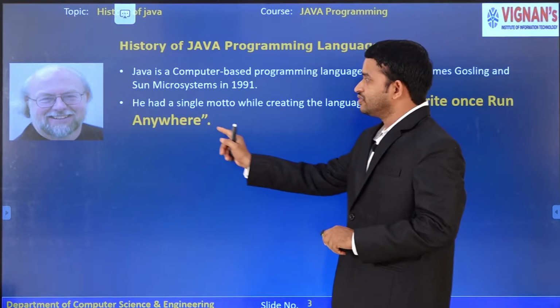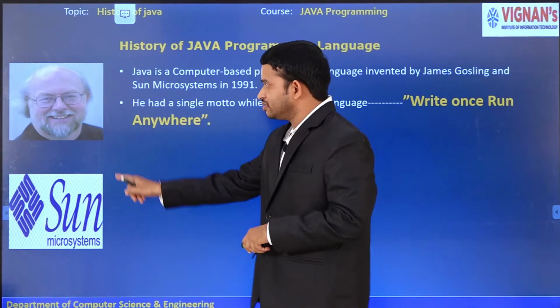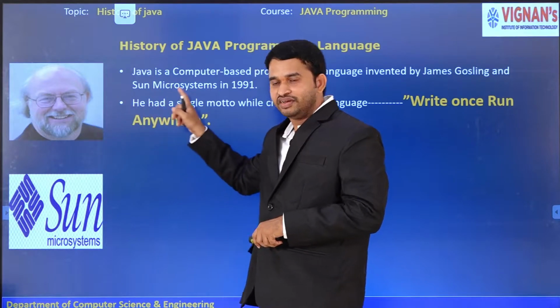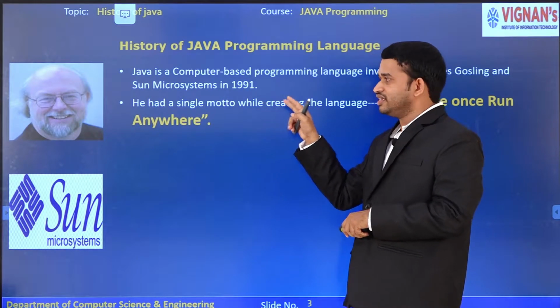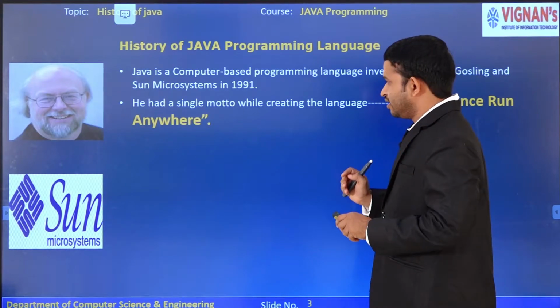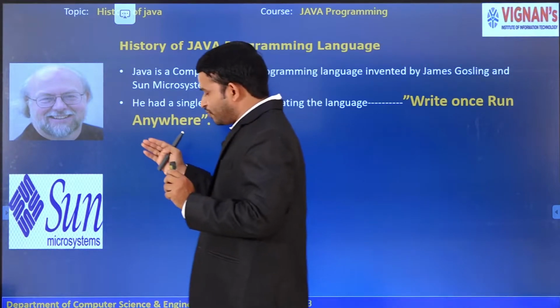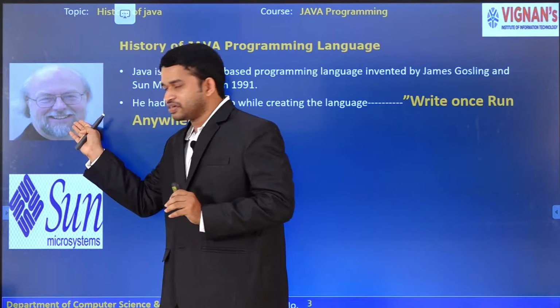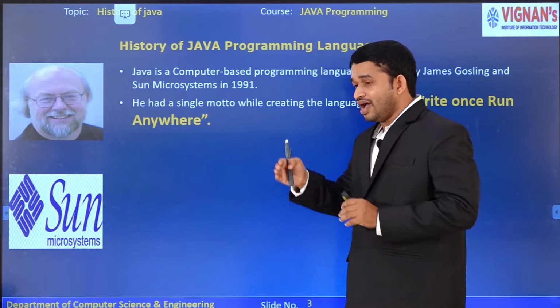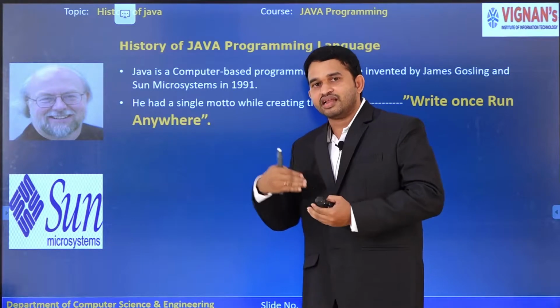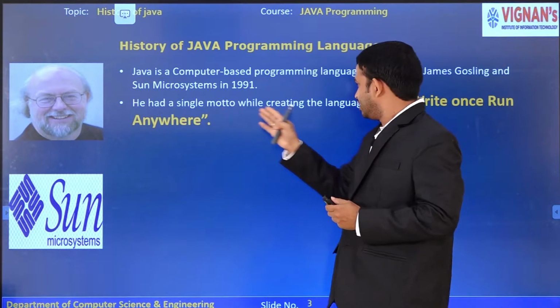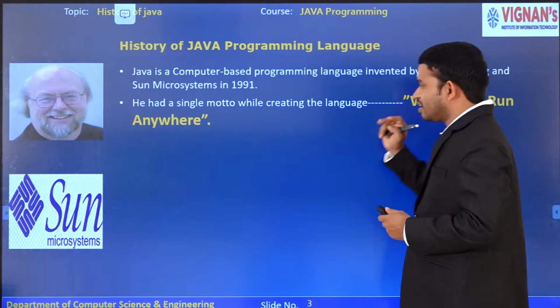Before developing this language, James Gosling's motto was: I want to develop an application, write once, run anywhere.